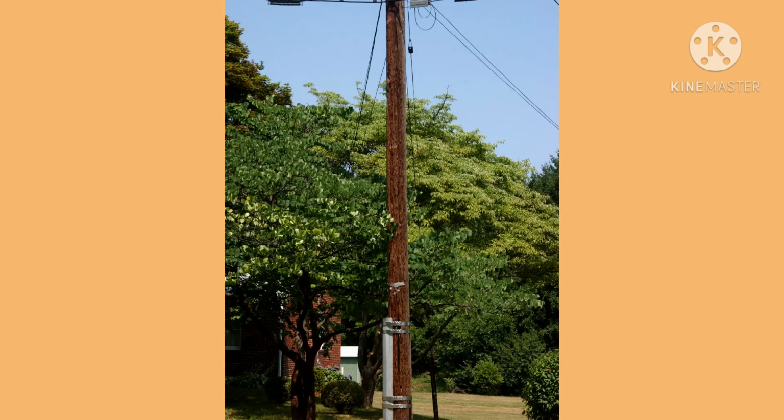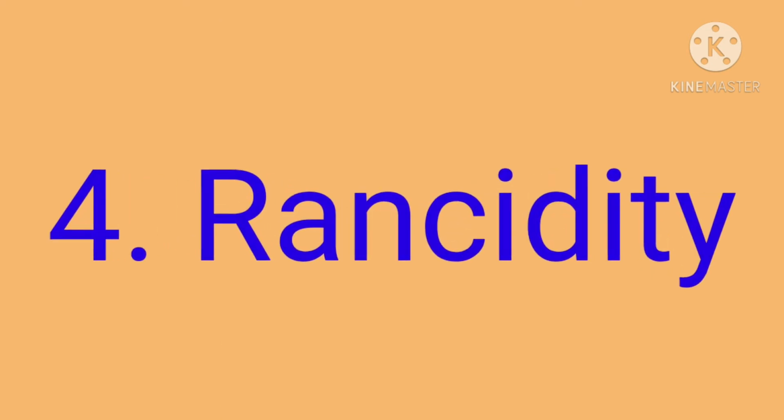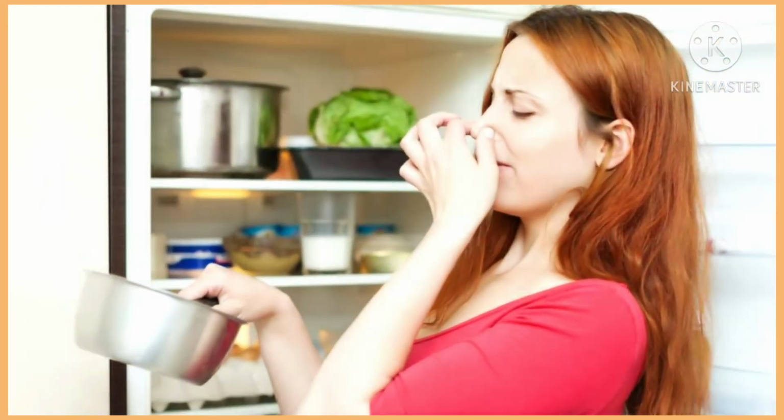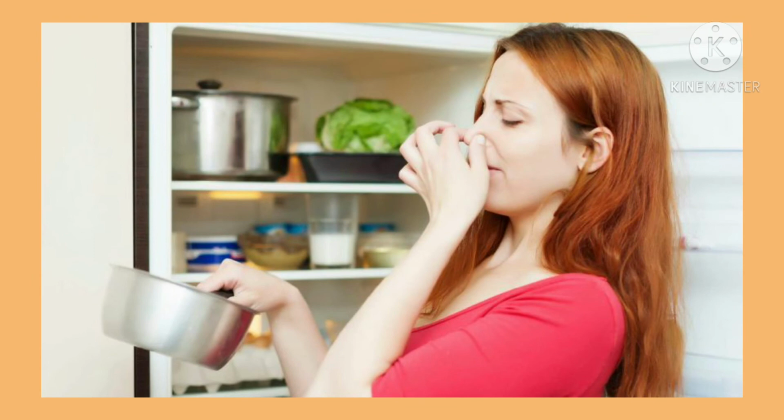Sometimes during the rainy season, the power supply to our home from the electric pole will be interrupted due to the formation of a metal oxide layer on the electric wire. This metal oxide is an electrical insulator. On removing the metal oxide layer formed on the wire with a sandpaper, supply of electricity can be restored.